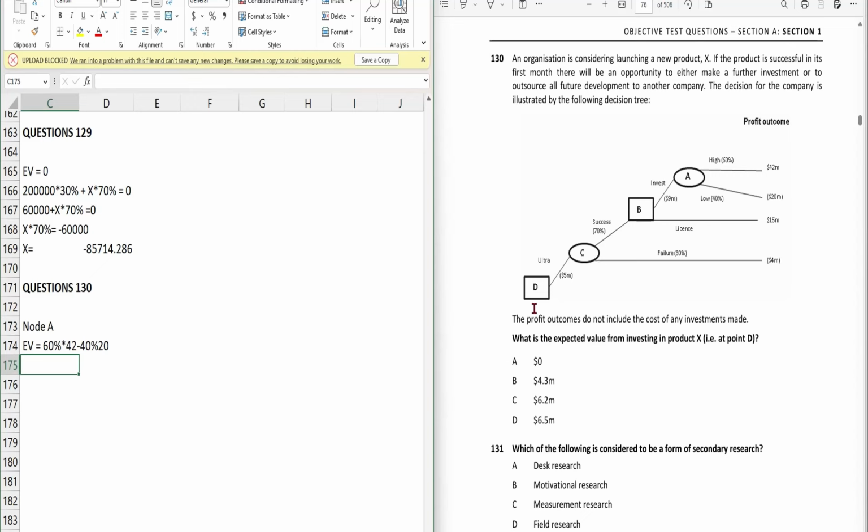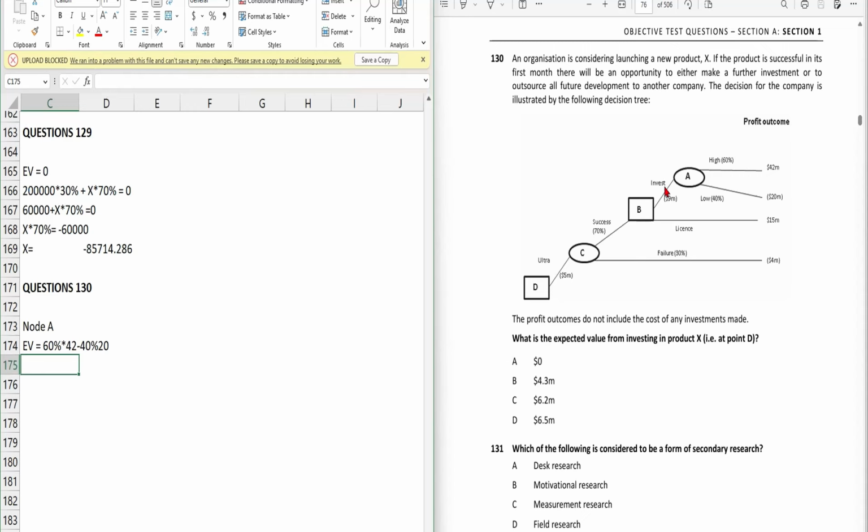Let me explain this tree first. First of all, the company wants to launch a new product X, and the initial investment they will incur is 5 million. There is a chance that the product will be successful or not. There is a 70% chance it will be successful, and a 30% chance it will fail. If it fails, they will have a loss of 4 million. If it is successful, the company again has two options, either to invest or to take a license. If it invests, the cost will be 9 million, and if it takes a license, there is no cost involved, so they will directly have a profit of 15 million.